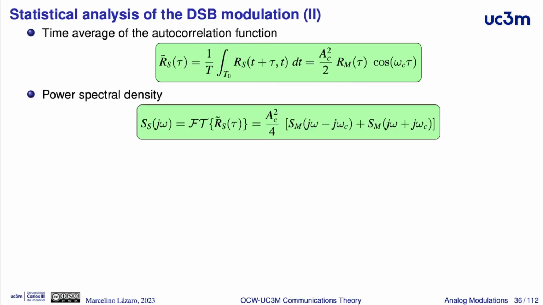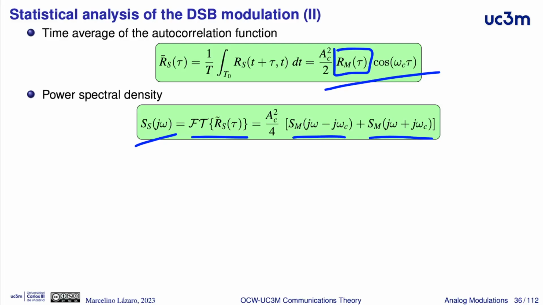And then the power spectral density is just given by the Fourier transform of this term. Here we have the product of the autocorrelation with a cosine. The Fourier transform of the autocorrelation is the power spectral density of m, and the product in the time domain with a cosine produces two shifted replicas of the frequency response, in this case of the power spectral density.